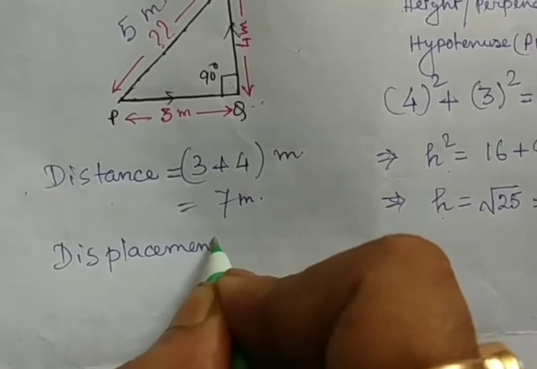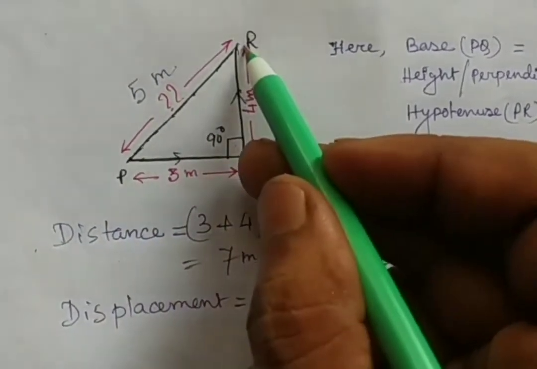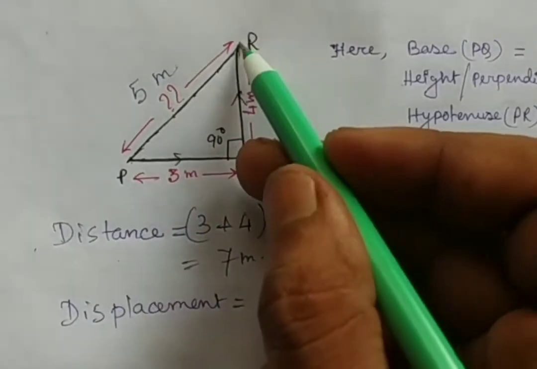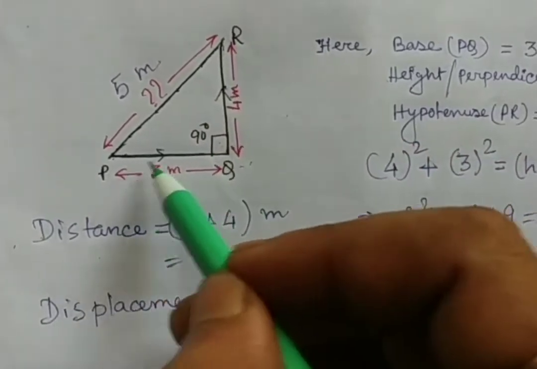Displacement means the shortest path, or you can say the direct connection between the initial point and the final point. It is the initial point, it is the final point, but he is going in this way. But this is called distance. The total path means you have to add.